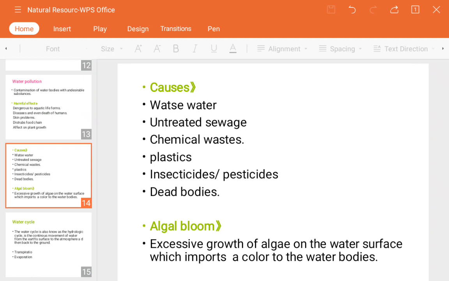So it's better that we take care of which type of water we are drinking, whether it is clean, neat, hygienic, purified or not. Actually, we often don't know which type of water we are drinking. If we are literate persons, we must know all these things: where the water is coming from, which type of water we are drinking. Instead of suffering from any disease, it's better to know beforehand. Next is